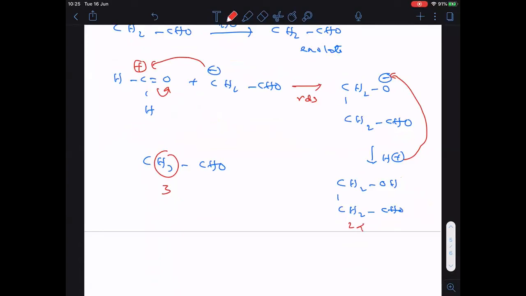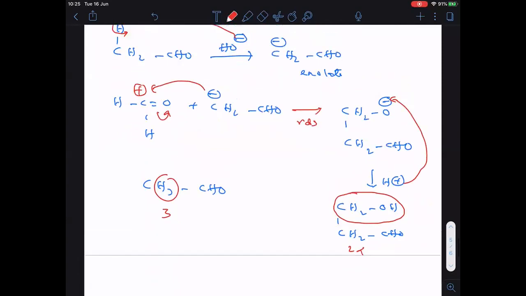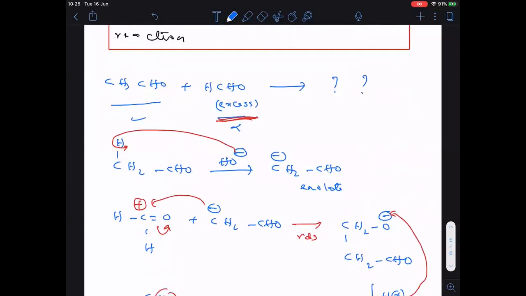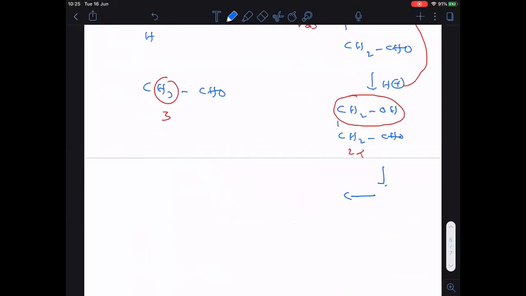But here you see formaldehyde is in excess. Is it clear? When formaldehyde is in excess, now what happened? This reaction will continue. So what happened? Tell me now, all the alpha hydrogens are replaced by what? CH2OH. That only we noticed in the first step.